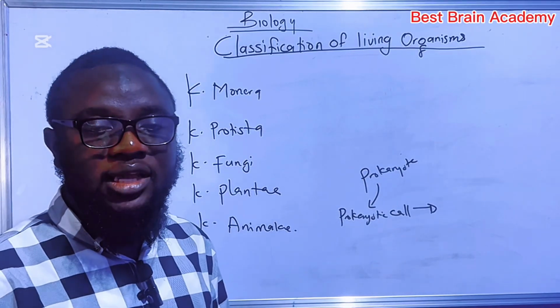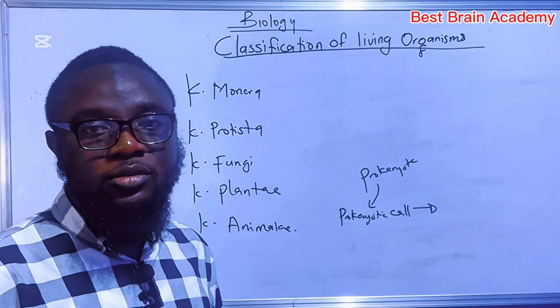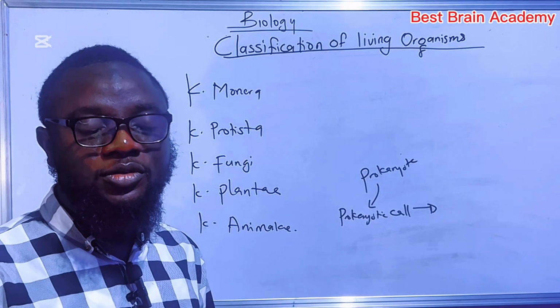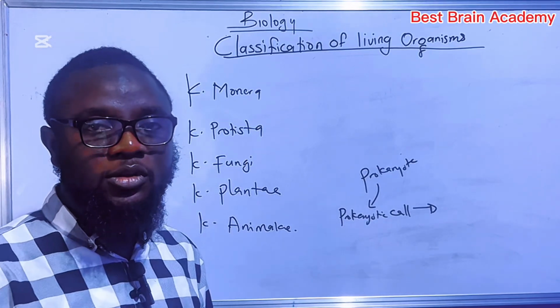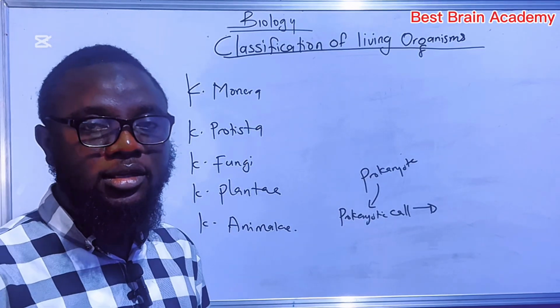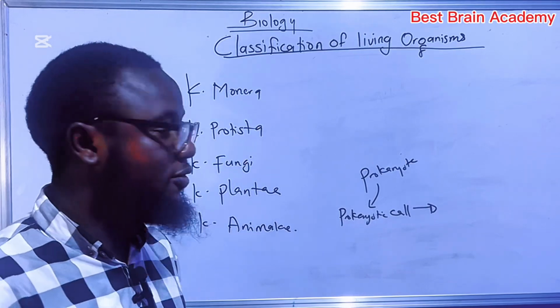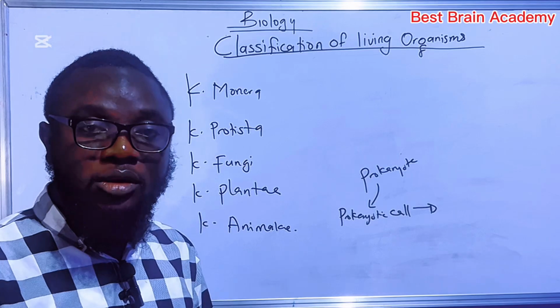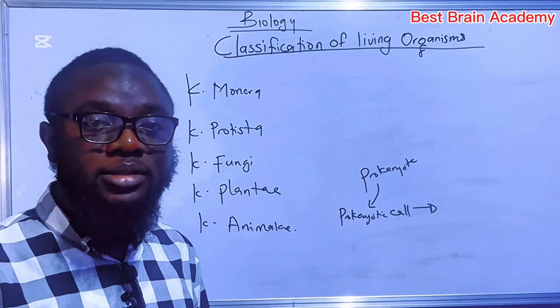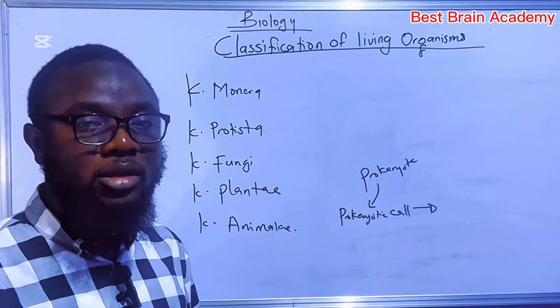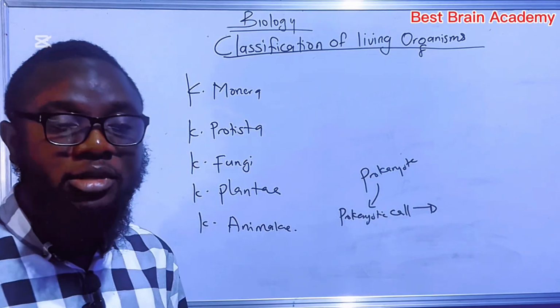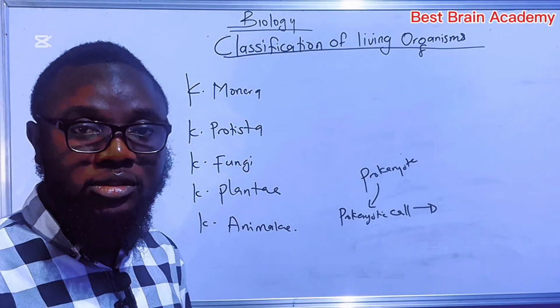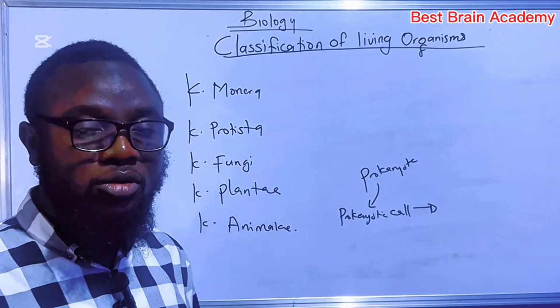Make sure that at any point in time in this video, if you are confused, you can pause the video and play it again, to enhance your understanding of every part of the video. Now, the first thing is that prokaryotic cells are cells that lack membrane-bound organelles. And what are membrane-bound organelles? These are organelles inside the cell that have their own membrane.